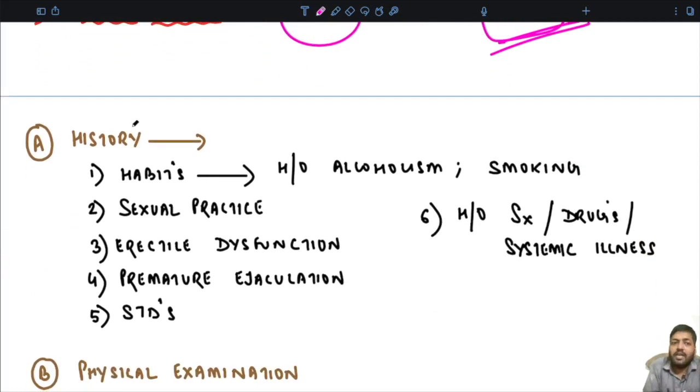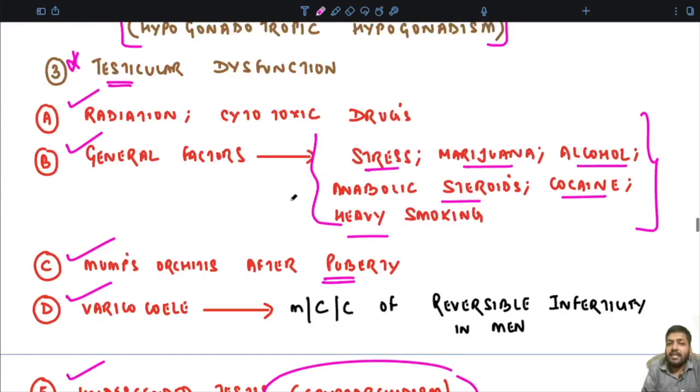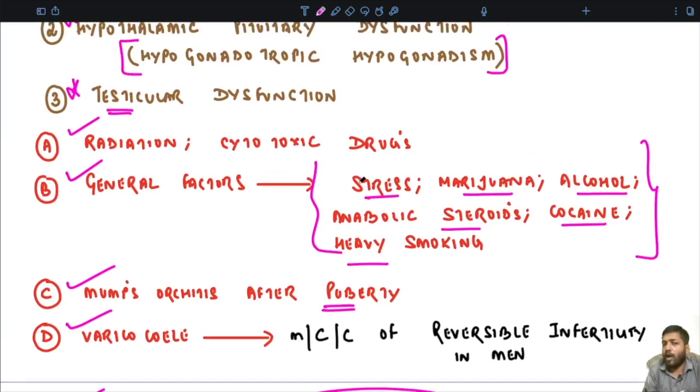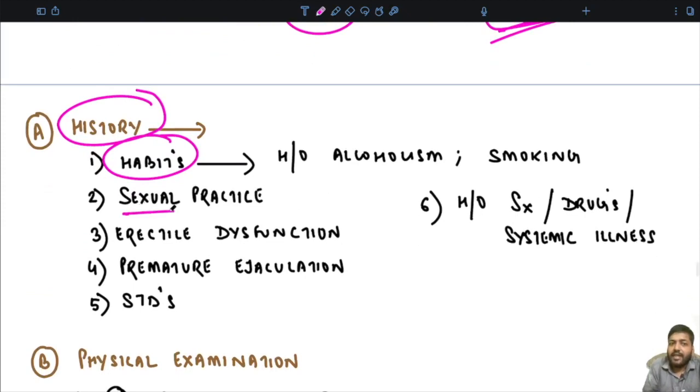Very importantly, your investigation starts with the history. You first see what the habits are. Is there a history of alcoholism, smoking, any other stressful factor, any history of cytotoxic therapy? Whatever general factors we have discussed, you have to rule out, and whether any drug history, cocaine or drug intake, has been there. Then the type of sexual practice.